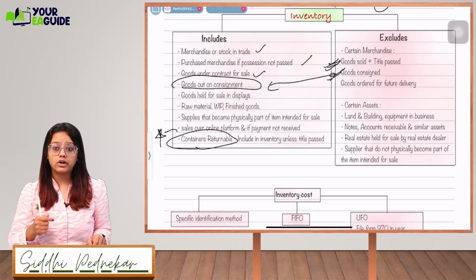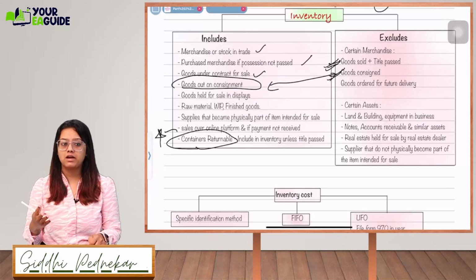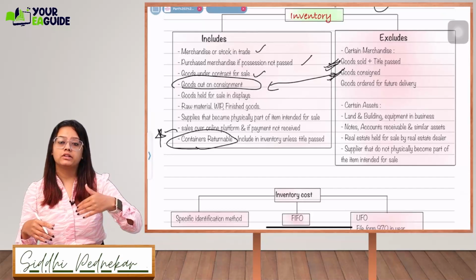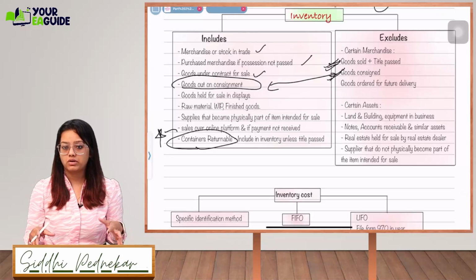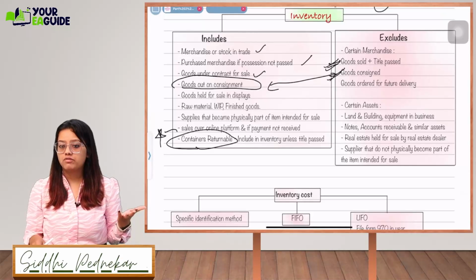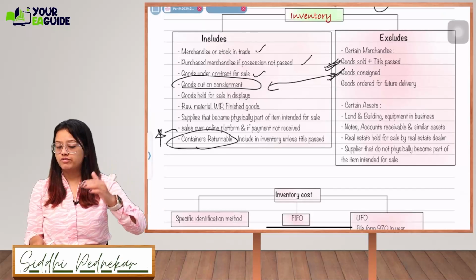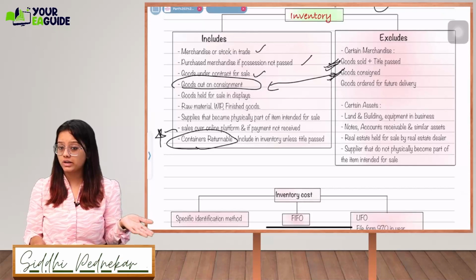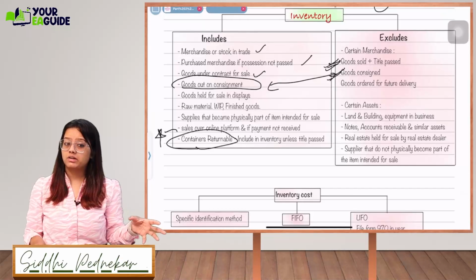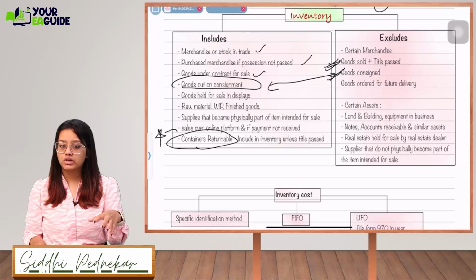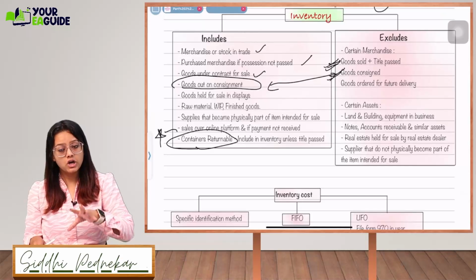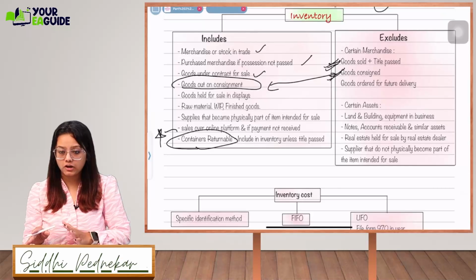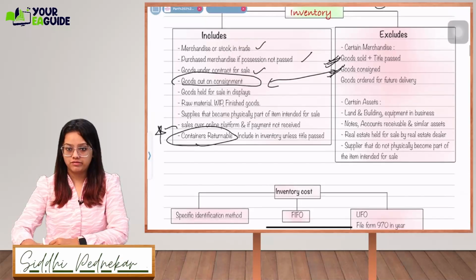Okay, goods ordered for future delivery. Let's say I have ordered a car, for example, but the delivery will be done in the future. I am a car dealer, and I have ordered 5 cars from the manufacturing unit, and they will be delivered in future. So those 5 cars will not be included in my inventory because they are not yet delivered. Let's say after 3 or 4 months, when those 5 cars are delivered at my showroom, they will be included at that time, not right now. So, goods which will be delivered in the future.